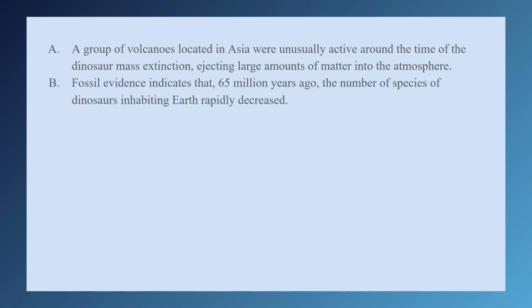B, fossil evidence indicates that 65 million years ago, the number of species of dinosaurs inhabiting Earth rapidly decreased. This is something that we already know. The first sentence says 65 million years ago, a mass extinction of dinosaurs occurred. So B sounds supportive. It's not contradictory, but it just repeats something that we already know. We know the extinction happened. We're not trying to prove that. It's a stated fact. Confirming what we already know does not strengthen the argument.